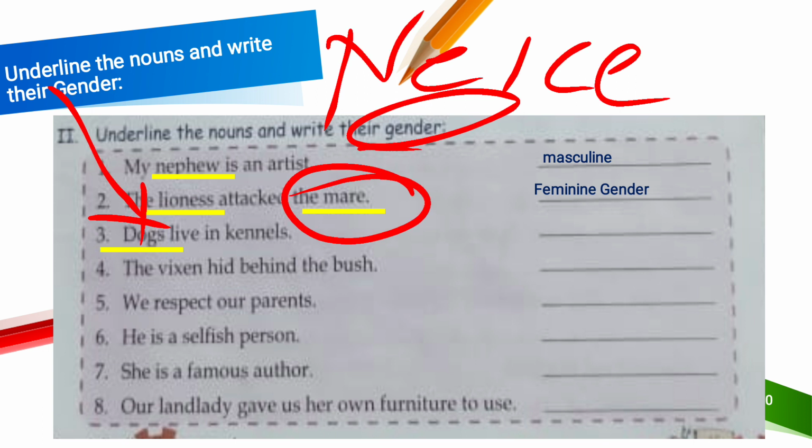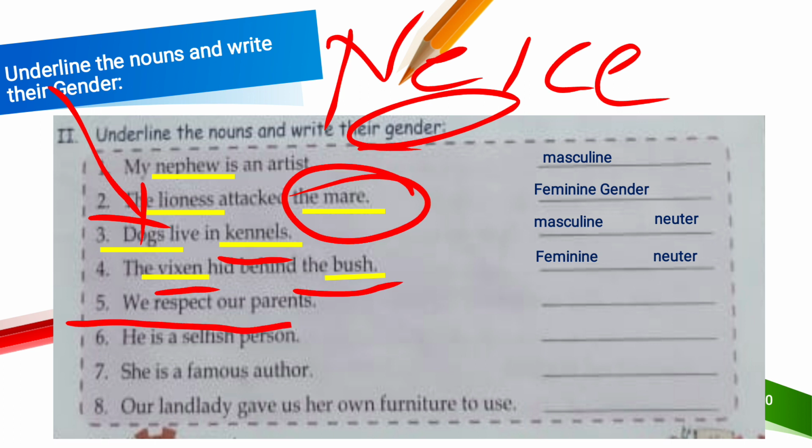Dogs are male, so it's a masculine gender. Kennels, what is a kennel? Kennels are neuter gender, because they are lifeless things. The next one is vixen. The opposite of fox is known as vixen. So vixen is a feminine gender. And the bush, what is written here? Bush is known as neuter gender.